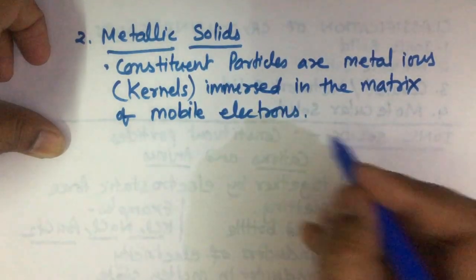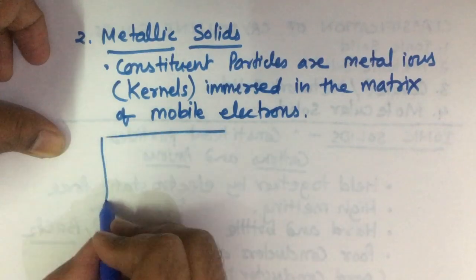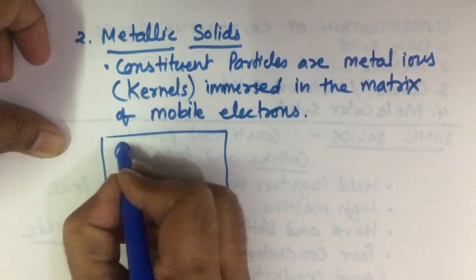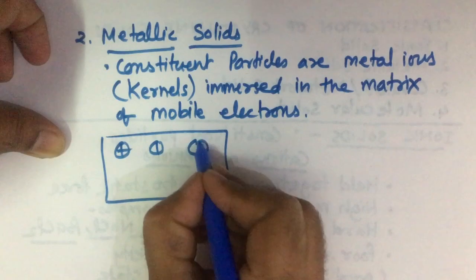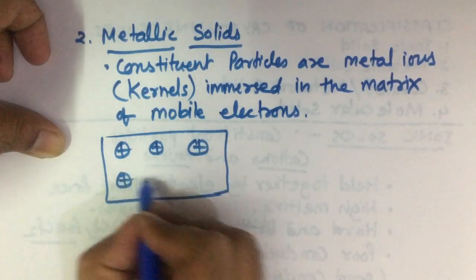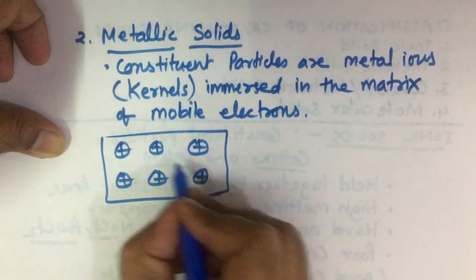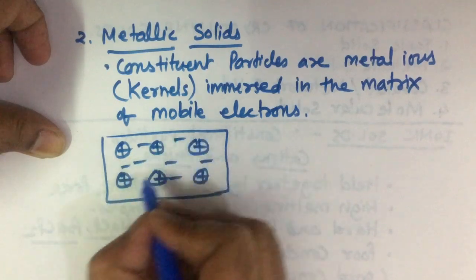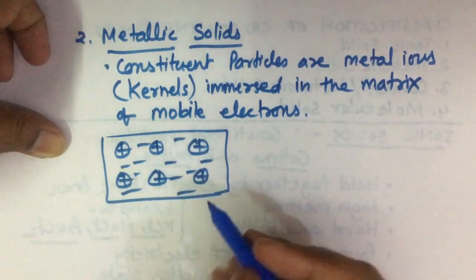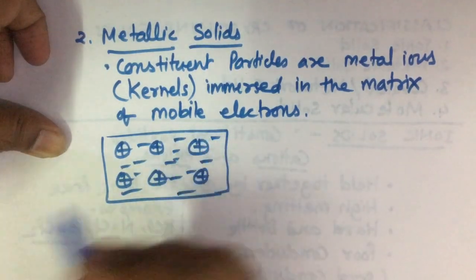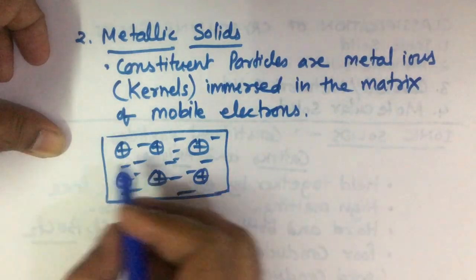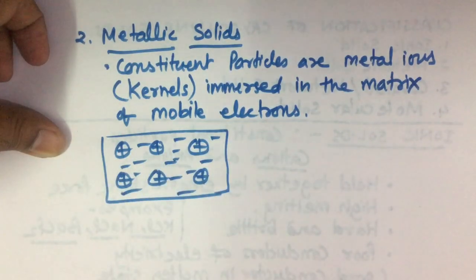So there are metal ions, positive ions, which are immersed in a sea of electrons. These electrons are donated by these metal ions and they are free to move throughout the crystal.